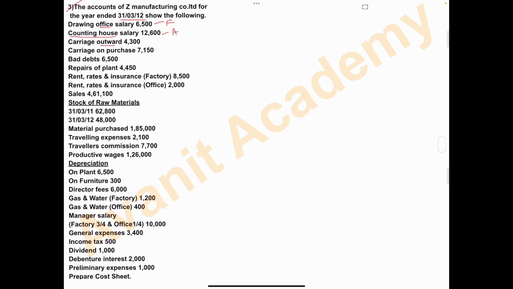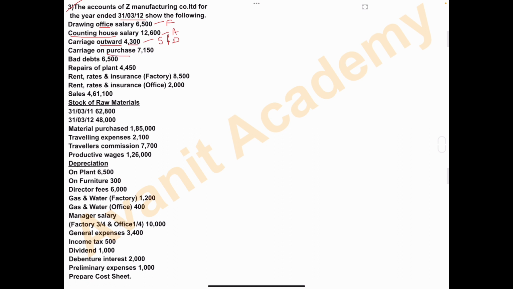Carriage outward. Whatever carriage is paid for selling the goods or for distributing the goods to the customer, we have to take under the head selling and distribution overhead. That is 4,300. Carriage inward is related to purchase of raw material and carriage outward is related to selling and distribution of products or goods. So carriage outward you have to take under the head selling and distribution overhead.